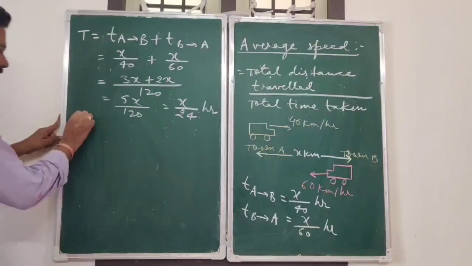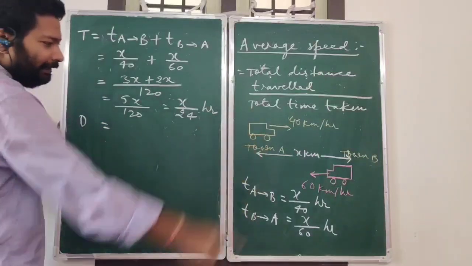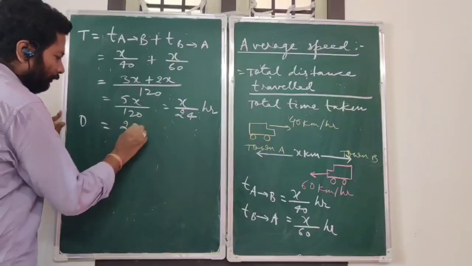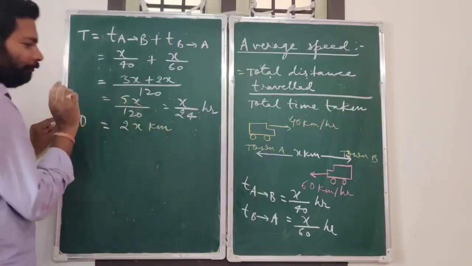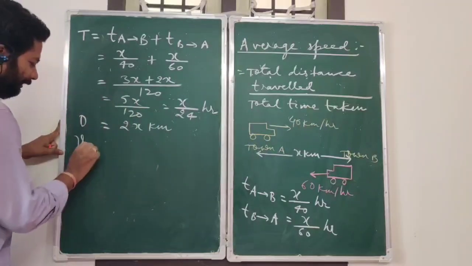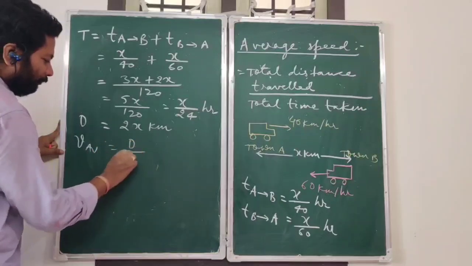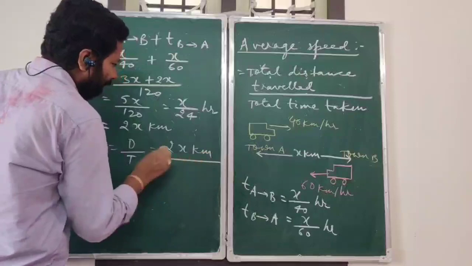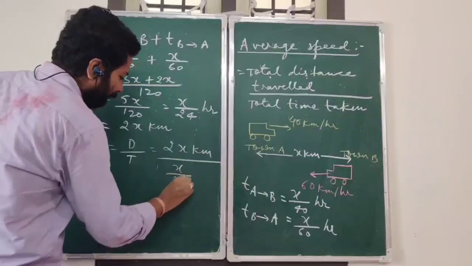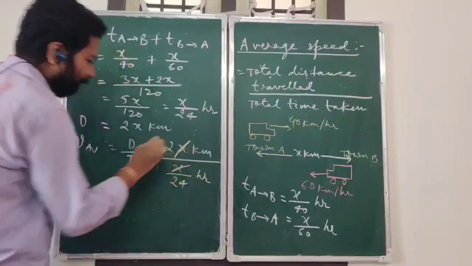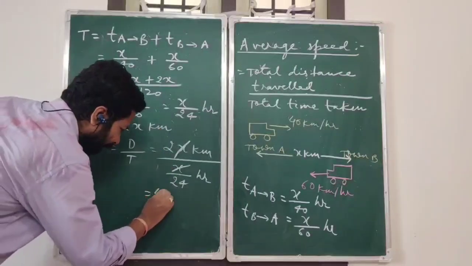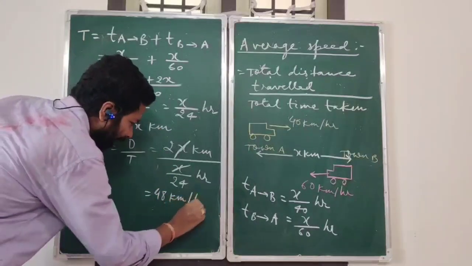Now, what is the total distance travelled? x kilometer in going from A to B and x kilometer in coming back. So the total distance travelled becomes 2x kilometer. So what is average speed? Total distance travelled by total time taken. So 2x kilometer divided by x by 24 hours. x and x will get cancelled. 24 into 2 is 48. So this will become 48 kilometer per hour.